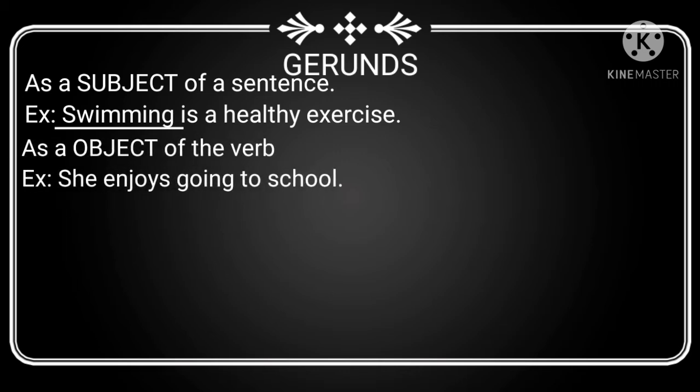Next one, as the object of a verb. Example, she enjoys going to school. Here the word she is a subject, enjoys is a verb. The word going is a gerund. According to the structure, the gerund is verb plus ing. Go is a verb plus ing. So going is a gerund. It is not a verb. It is a gerund. It is a verbal noun. It is an object of the verb enjoy.